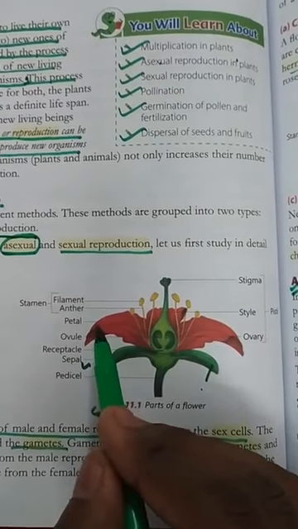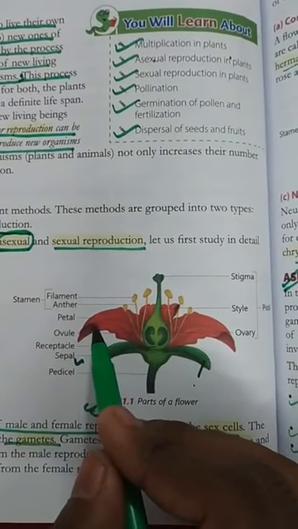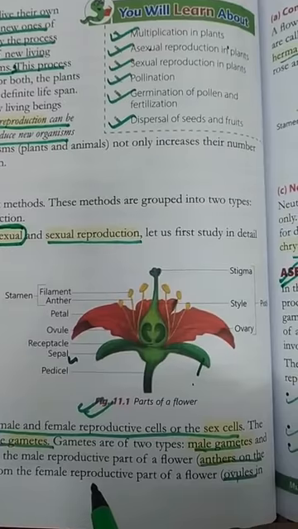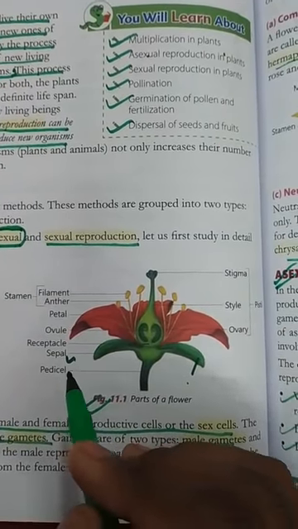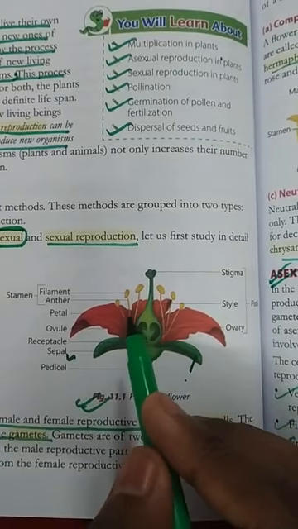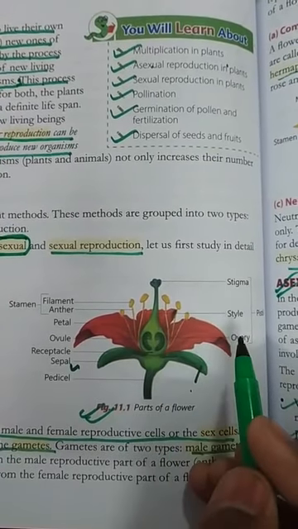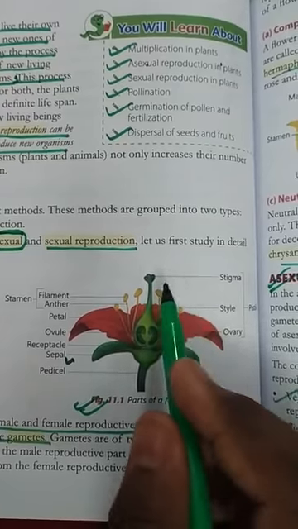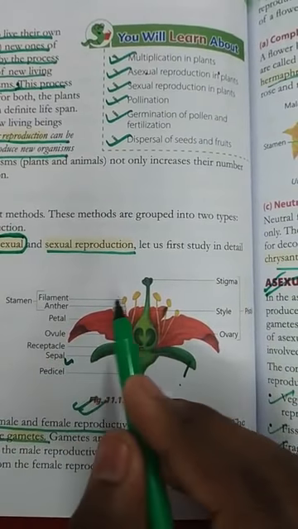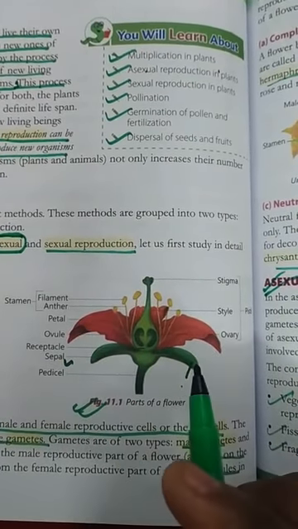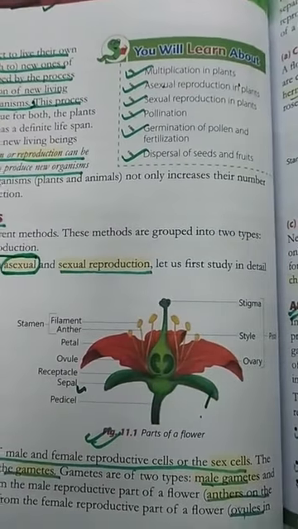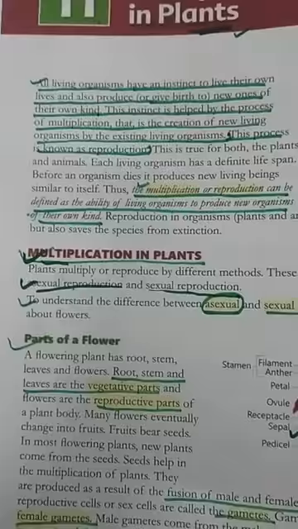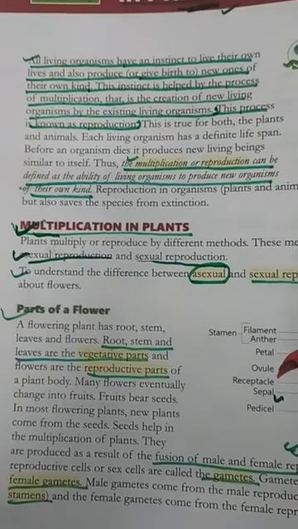And the colorful part is known as petals, and that is a pedicel, and there is an ovary present, style, stigma, and the filament, anther. Okay students, now we talk about the parts of a flower.